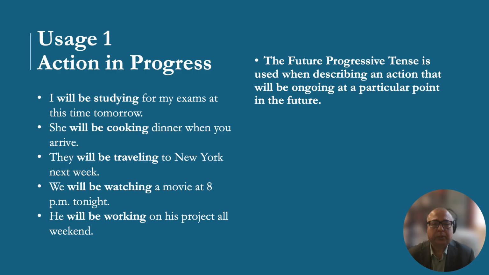Okay. So usage 1. The future progressive tense is used when describing an action that will be in progress or continuing at a particular point in the future. So I need you to take a few minutes, go over the examples. I will be studying for my exams at this time tomorrow. Okay? So these are all examples of the future progressive tense.